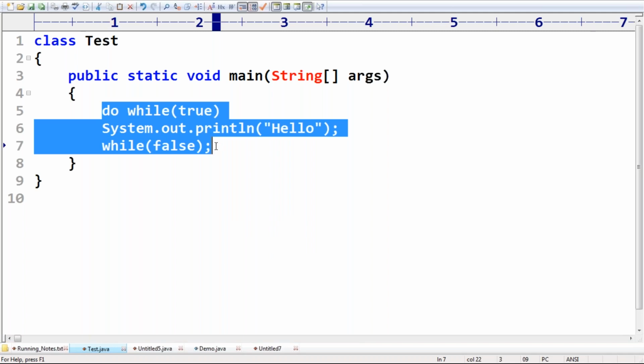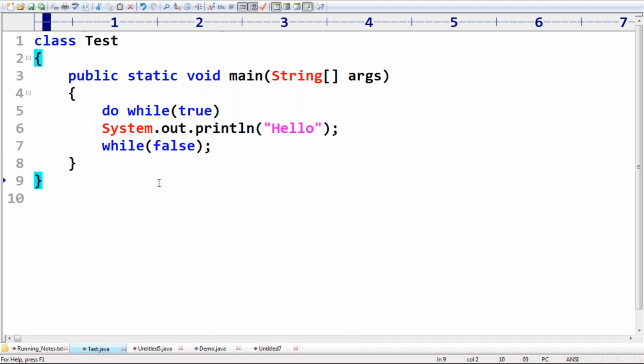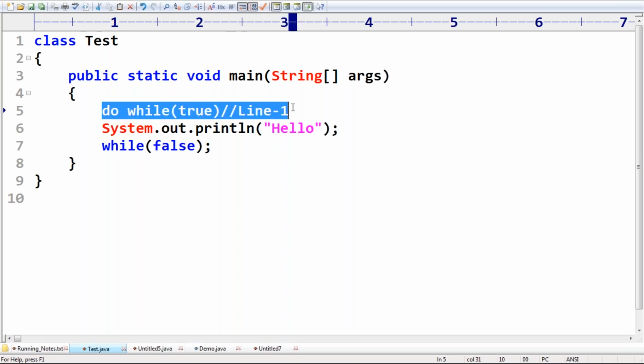Okay, so take very special care. What output are we going to get? Most of the people are going to feel it is invalid because here the semicolon is missing. First problem, the semicolon is missing. Next, the second one, here between do and while we are not taking any statement. At line 1 we will get a compile-time error because the semicolon is missing, or because between do and while we are not taking any statement, like most of the people are going to feel.